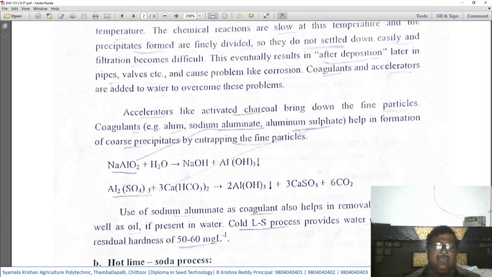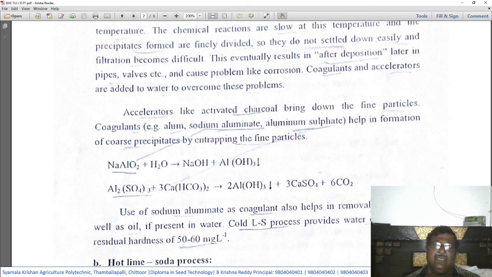We'll see. Sodium aluminate, that is NaAlO2, when it reacts with water, forms NaOH and Al(OH)3, that is sodium hydroxide and aluminum hydroxide. This aluminum hydroxide forms bigger size coagulant particles. They will get settled easily.